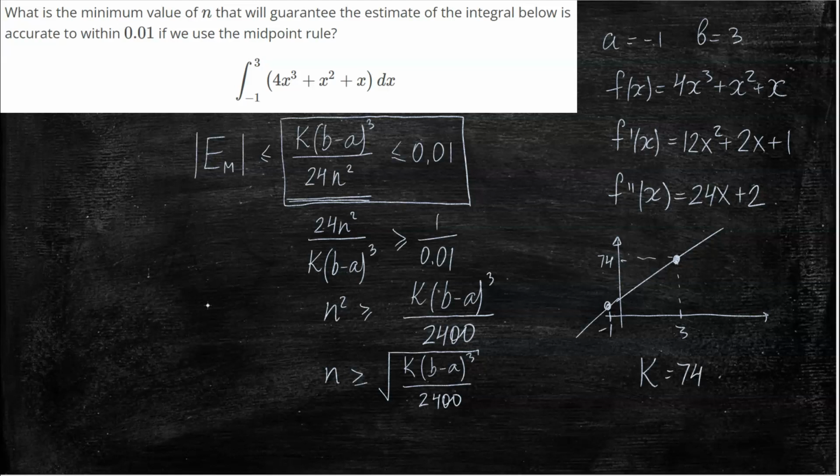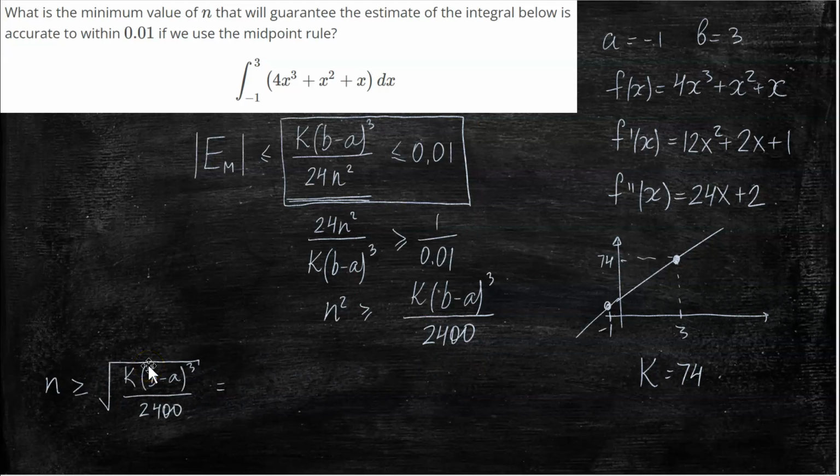And finishing computing this, I'll just put it here on the side. We plug everything in. So k is 74, b is 3, a is -1, divided by 2400, and I'm just going to put it all in the calculator.